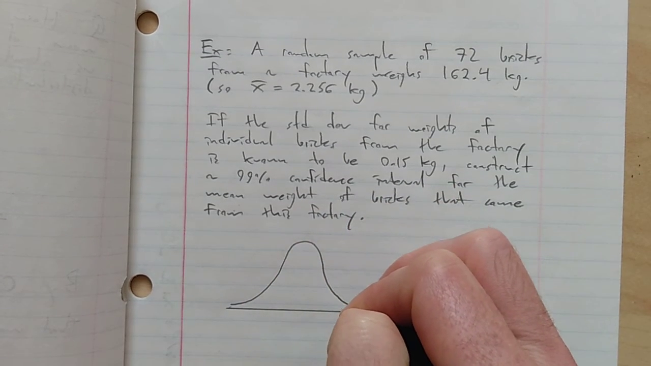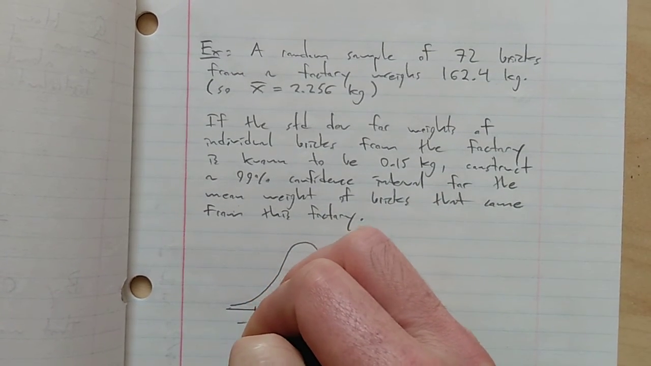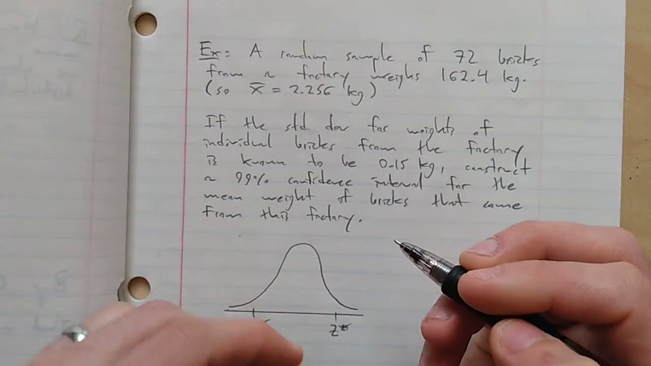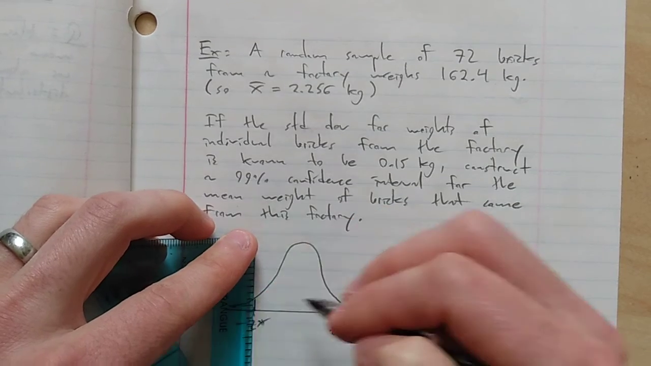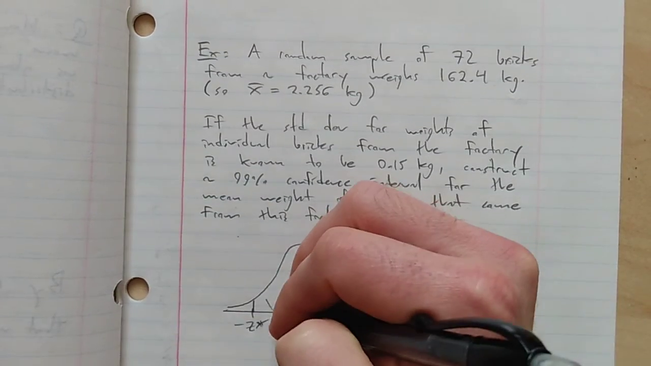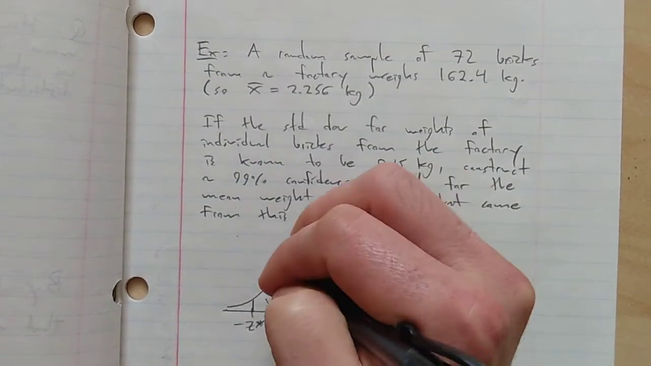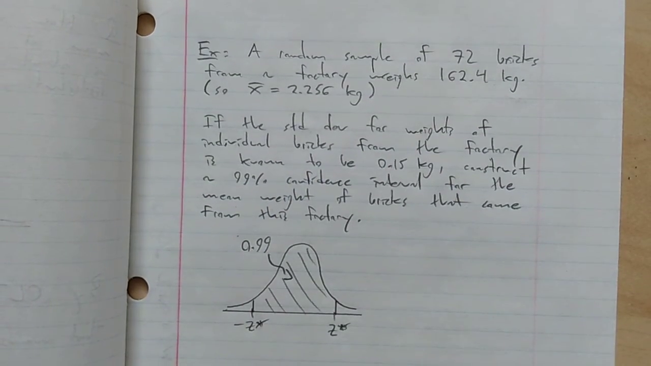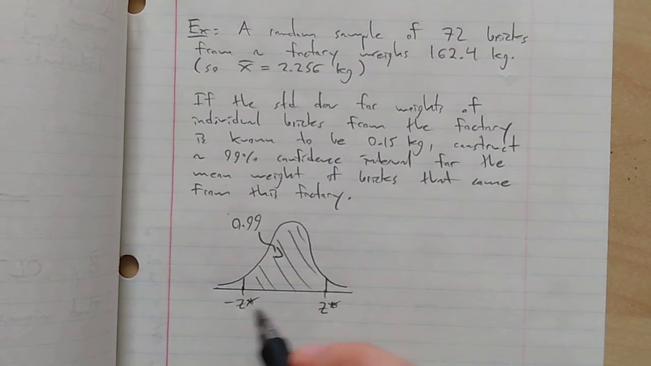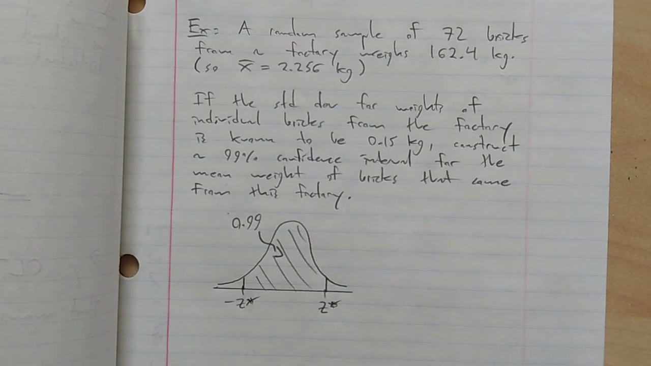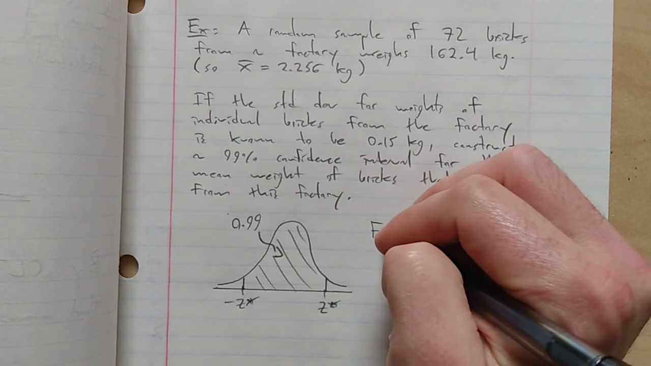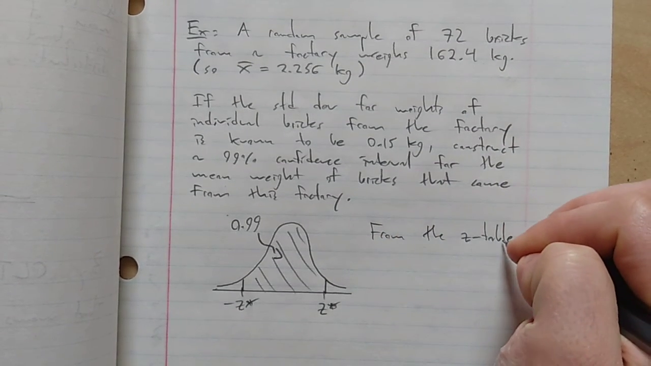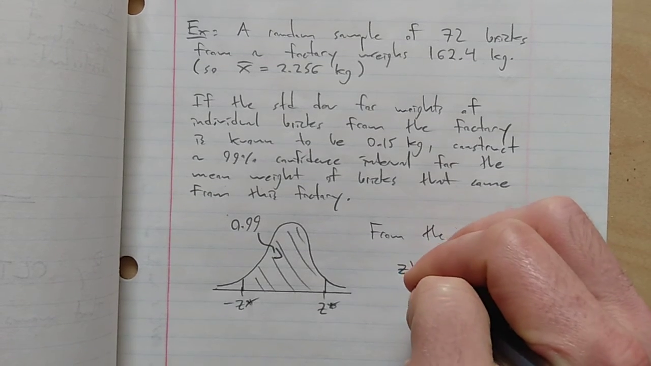And we want to pick numbers minus z star and z star so that the area in between them is 0.99 or 99% under the standard normal curve. Okay. So from the z table, you can find out what z star is.